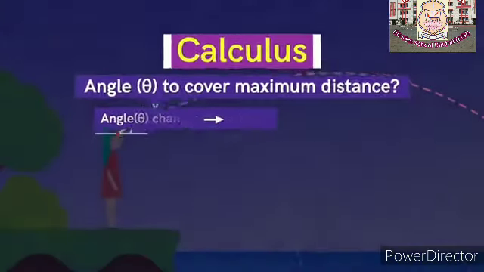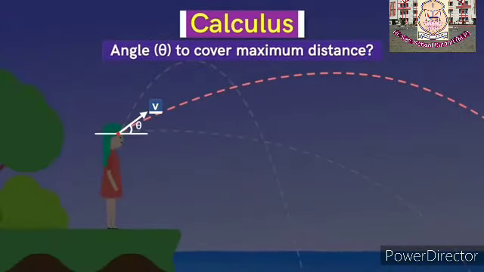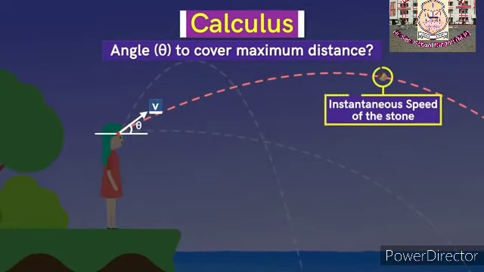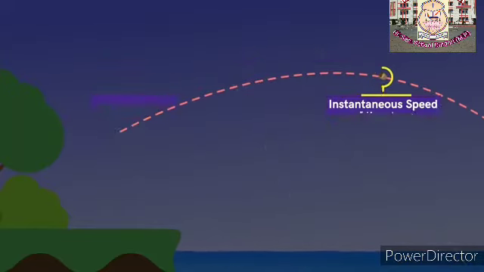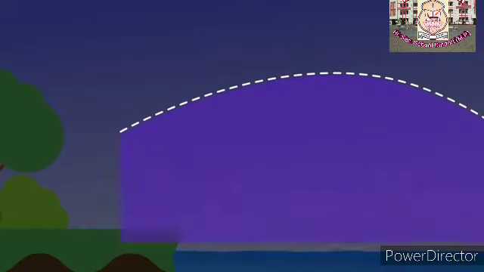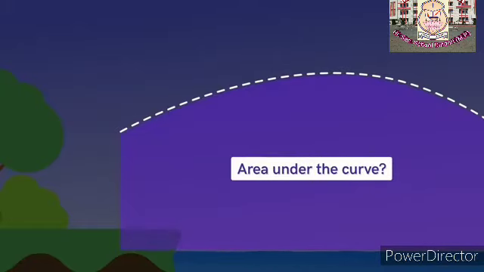Alright, so calculus helps us with analyzing things in motion. For instance, finding the instantaneous speed of an object or finding the angle at which to throw the stone. But wait, let me ask you a completely random question. Look at this trajectory of the stone. What do you think will be this area under the dashed curved path?